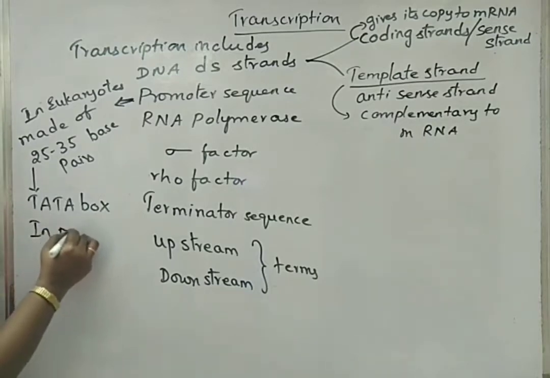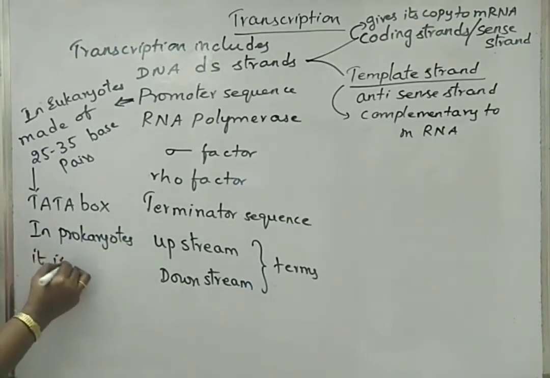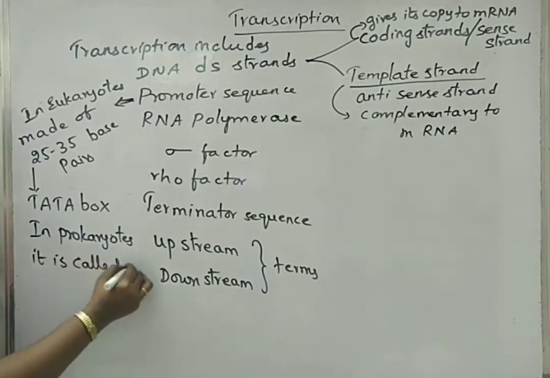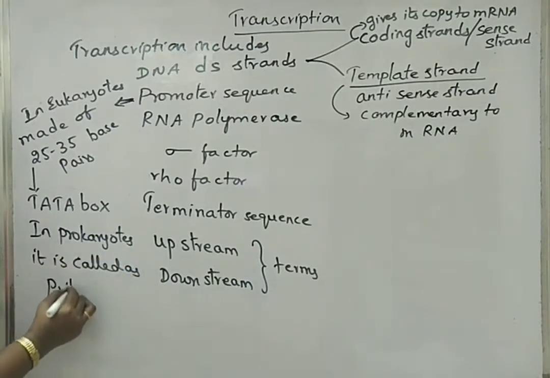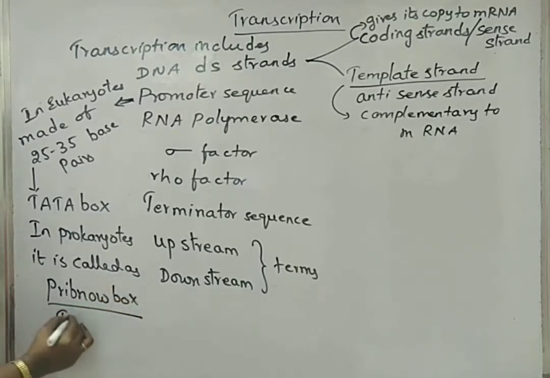In prokaryotes, it is called as Pribnow box, or this is also called as TATA box.